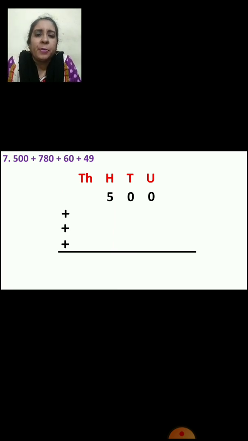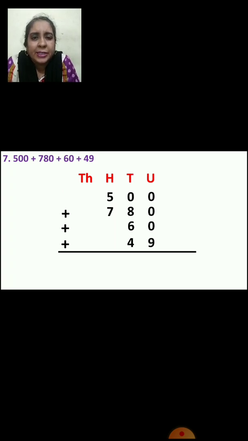Now the next number is 780. So 0 will go in units place, 8 will come in tens place and 7 will be in hundreds place. Okay. Now next is 60. 0 will come in units place, 6 will come in tens place. Now 49. So 9 will come in units place, 4 will come in tens place. Very good. You have arranged properly.